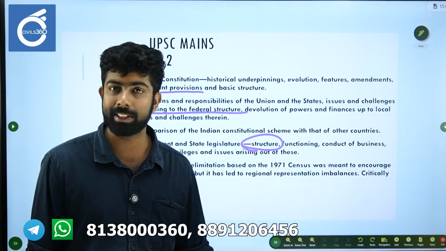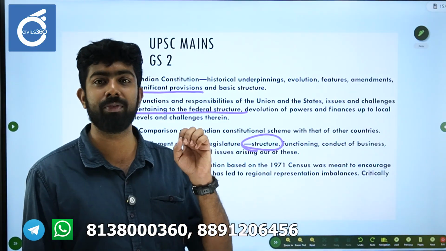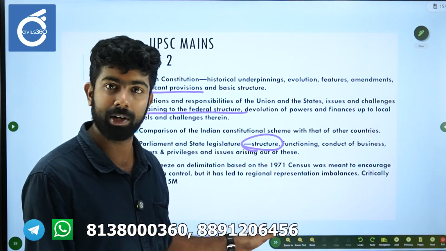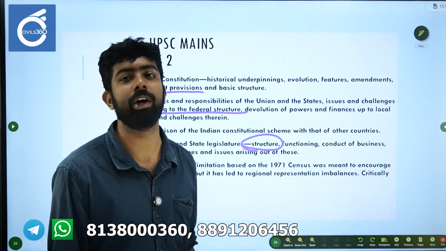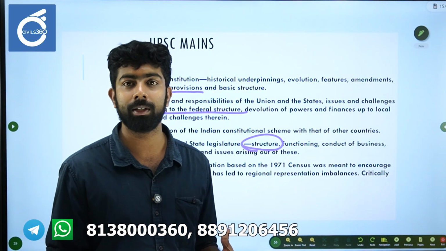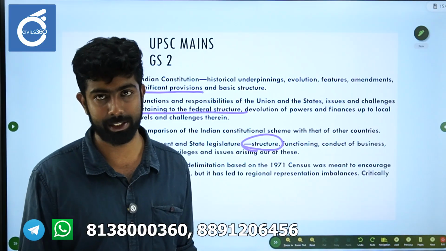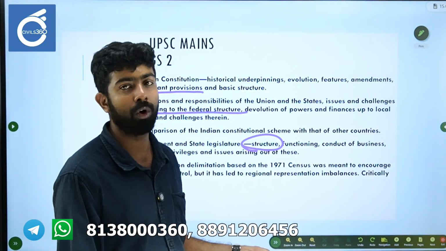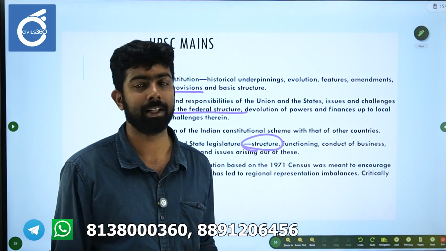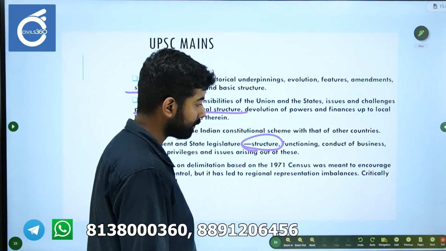Whenever you write for GS2, an important thing is that you have to mention articles. That is what gives you the extra mark. You have to address the question, and you have to mention constitutional articles and case laws. These are the value additions. If you can draw a smaller map that shows the contribution of states, that would also be great.